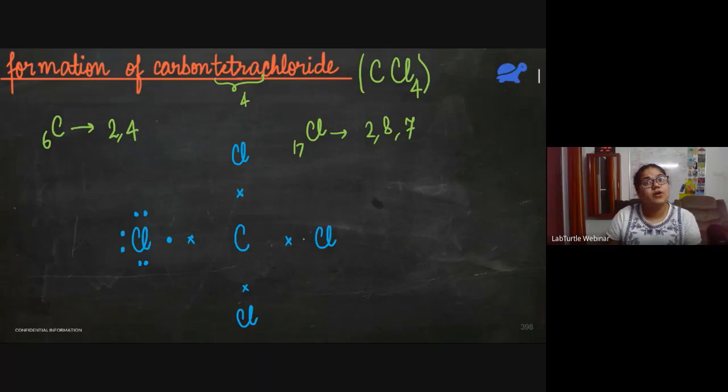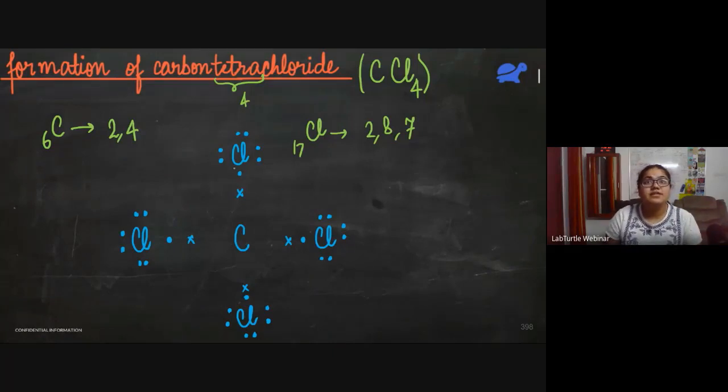It's the same for all the chlorine atoms: 1, 2, 3, 4, 5, 6, 7. Same thing here also. Okay? But our work is not over. We still have to show that their octets are complete.